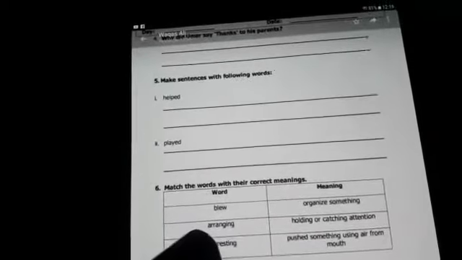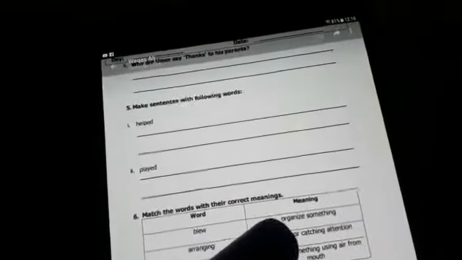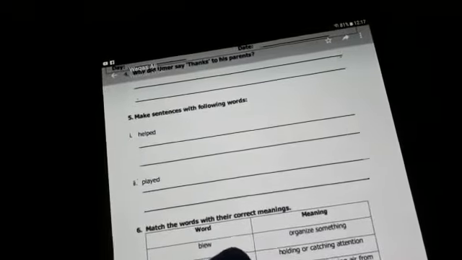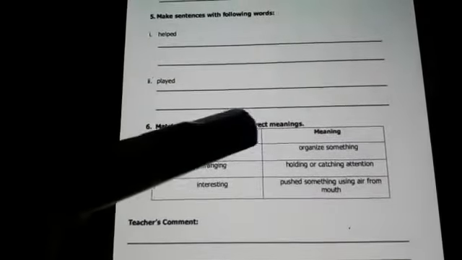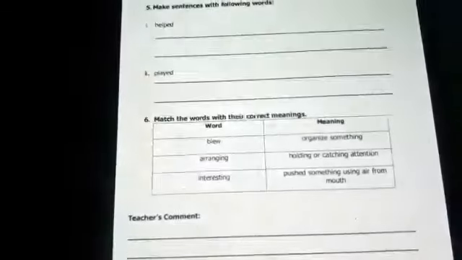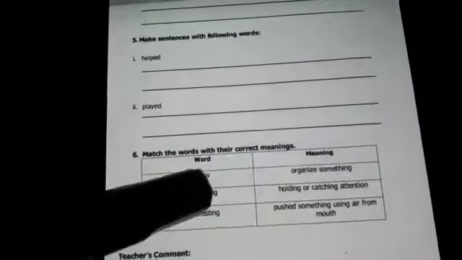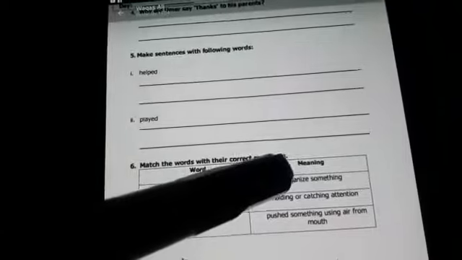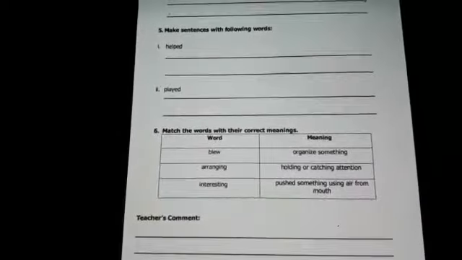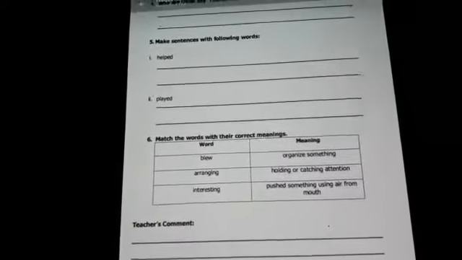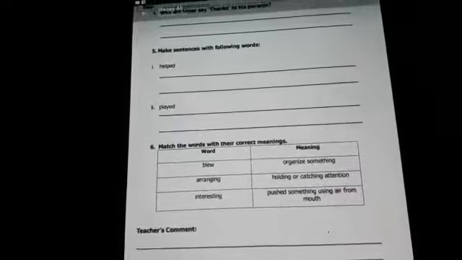Okay, arranging. Simple. Organize something. To match this, the first one is with the last, and the second one is with the first. Organize something. Interesting, holding or catching attention.